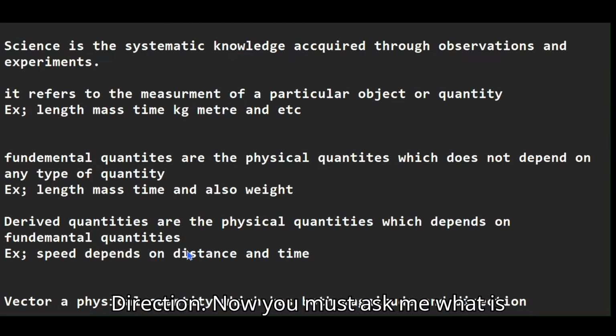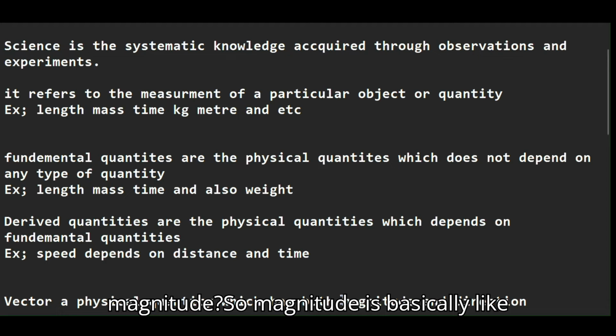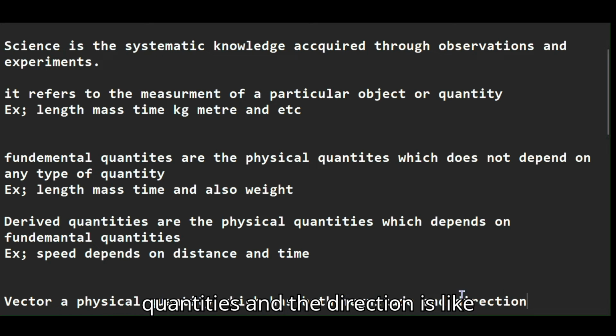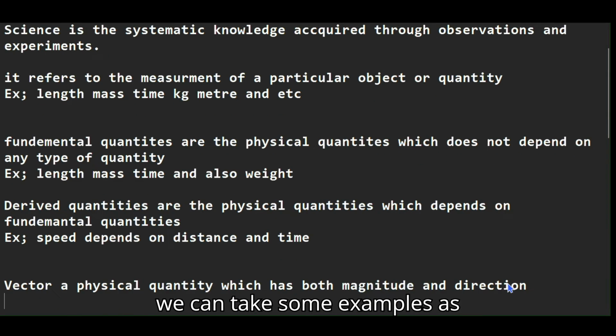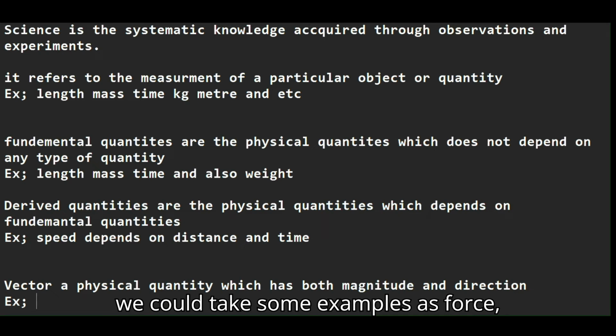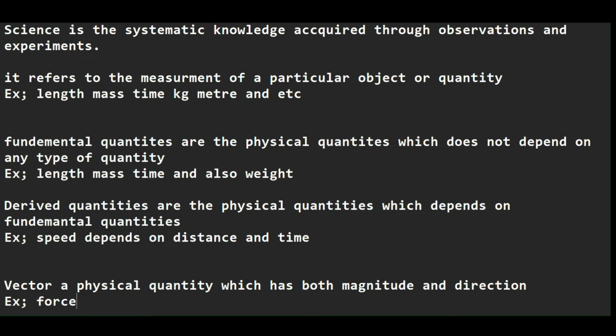Now you must ask me, what is magnitude? Magnitude is basically the size of one of those physical quantities, and the direction is where it is going. We can take some examples as force, velocity, and etc.